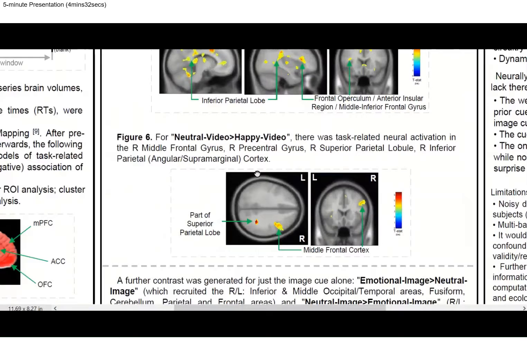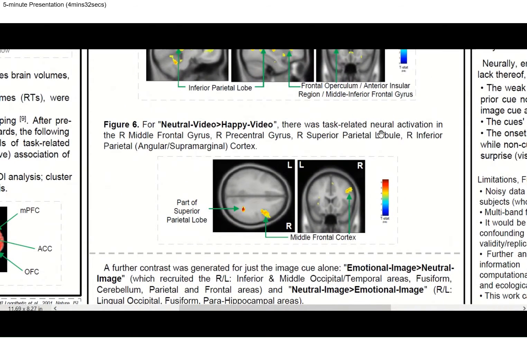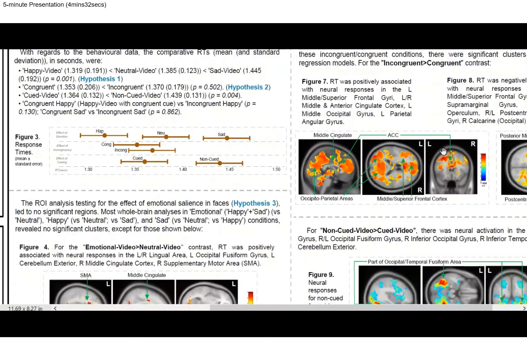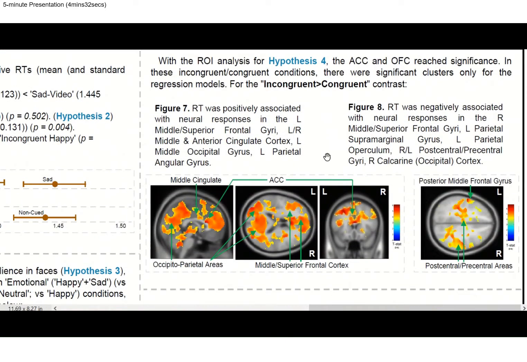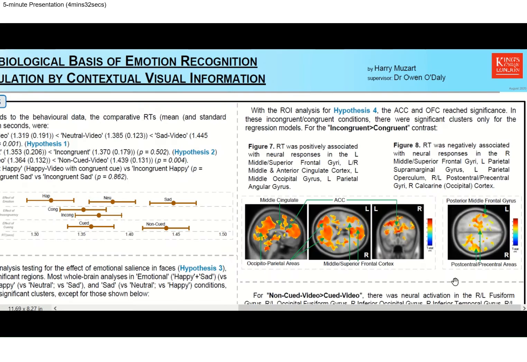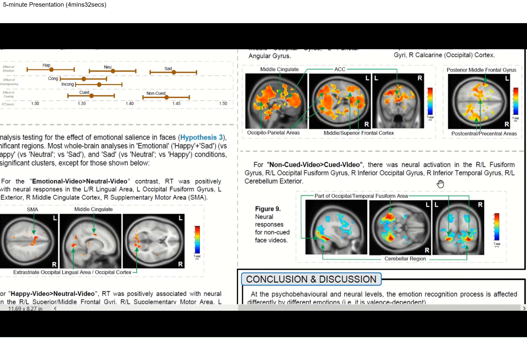And for neutral faces, see figure 6, there was also task-related activation in a separate circuitry, primarily involving the superior parietal and middle frontal areas. And then for incongruence, in figures 7 and 8, there was an association with or recruitment of the middle and anterior cingulate cortex, the superior and middle frontal cortex, the orbital frontal cortex, and parietal and occipital regions. And finally, figure 9 just shows occipital-temporal activity for face videos which were not cued by context.